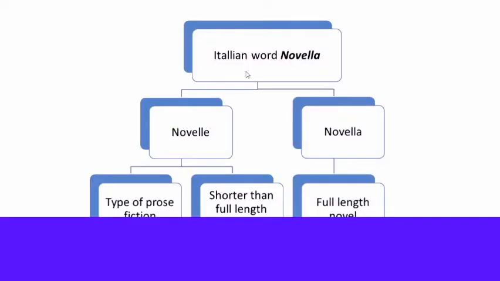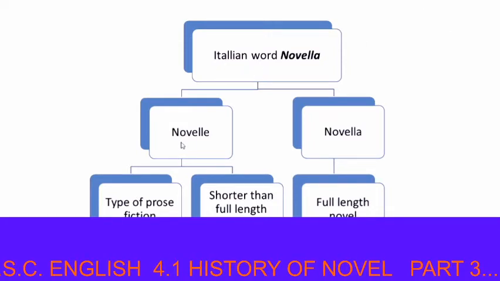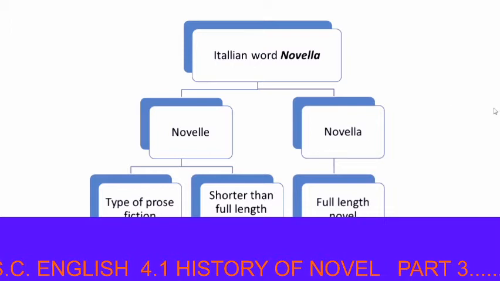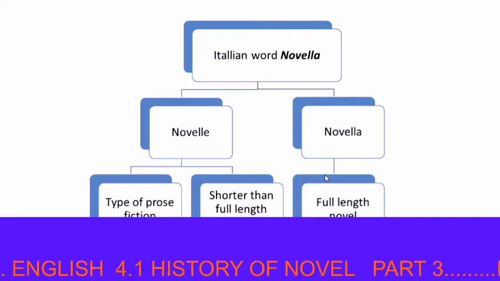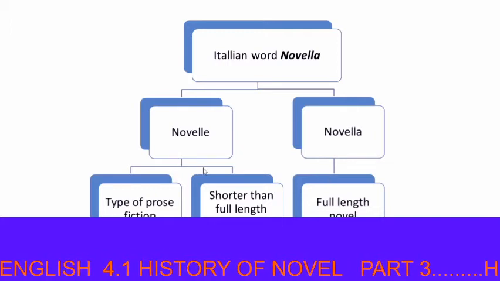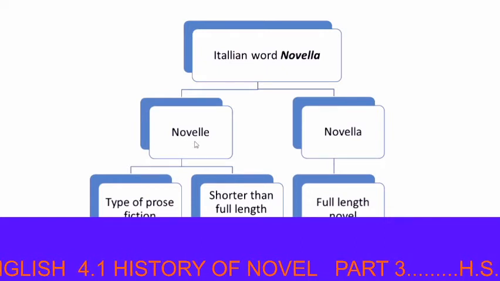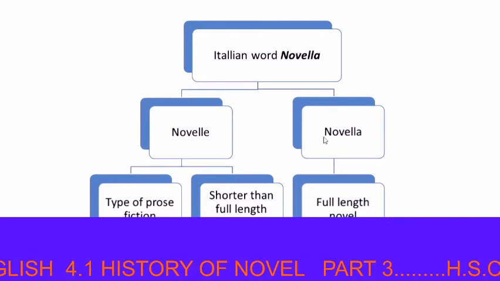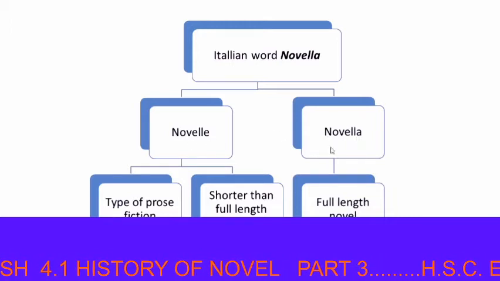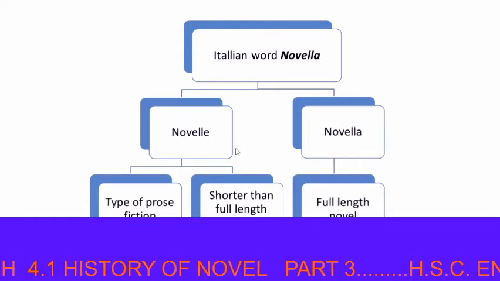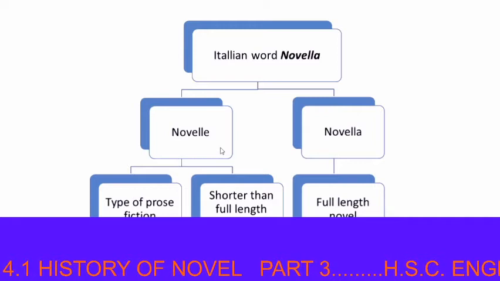Novel is derived from the Italian word novella. These have two types. First is novelle and the second one is novella. If you look at these two spellings, the first spelling is novelle and the other spelling is novella. The pronunciation of these two words is the same, but there is a difference in spelling.